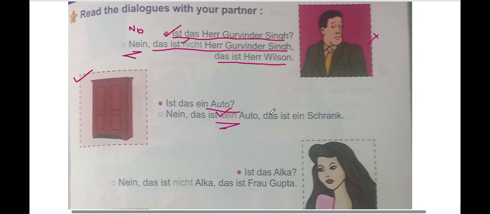So with wer, which is for Personen, if it is not, then we use nicht, and for Sachen, if it is not a thing that they're asking for, we use kein or keine if it is feminine or plural. So in this case, it's similar. Ist das ein Auto? Nein, das ist kein Auto. Das ist ein Schrank.